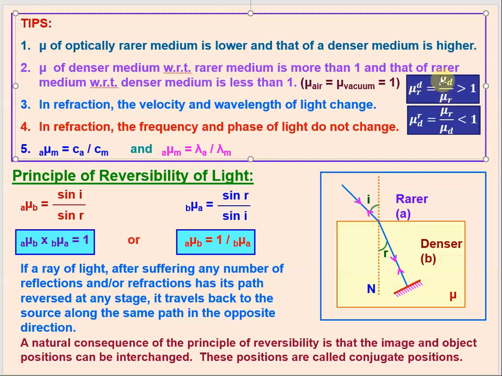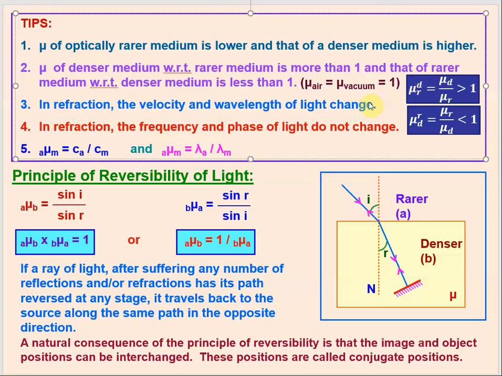So the refractive index of the denser medium divided by the refractive index of the rarer medium will be more than 1, because the denser medium will have its higher refractive index. Symbolically we write it as mu dr, with D kept in the superscript and R kept in the subscript.